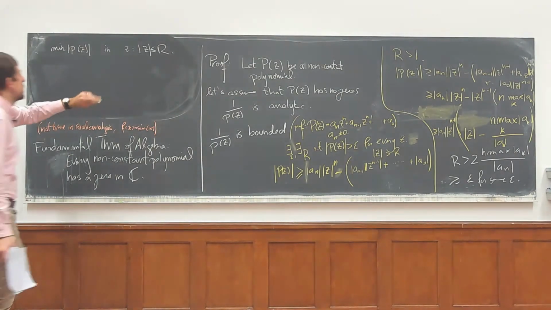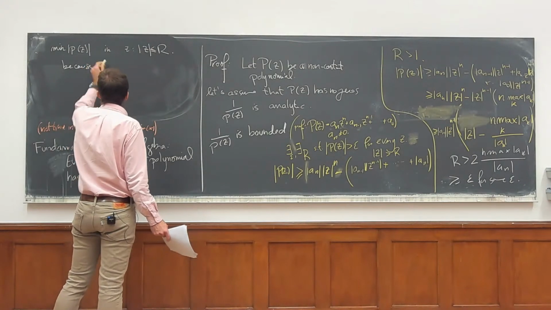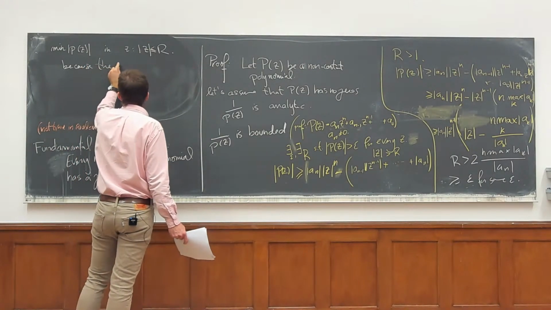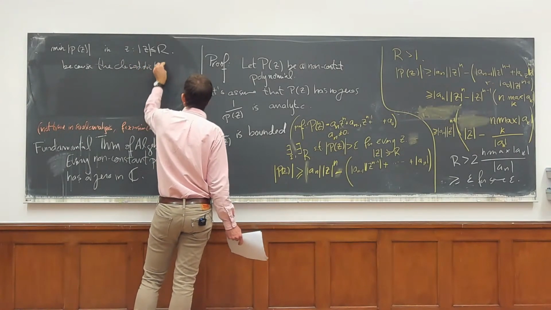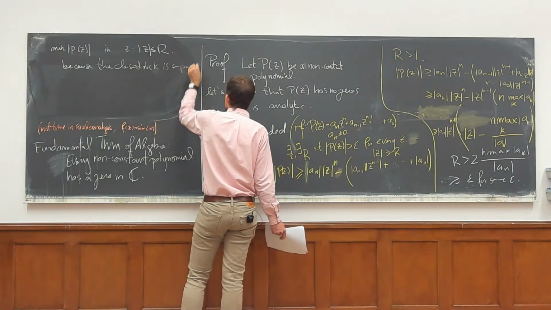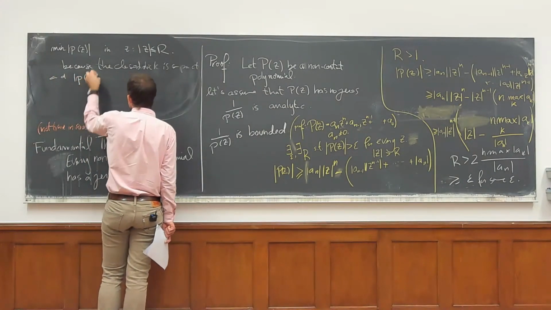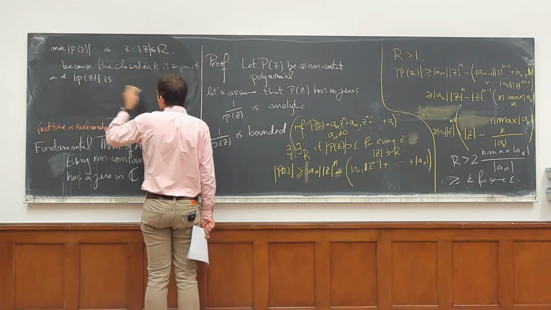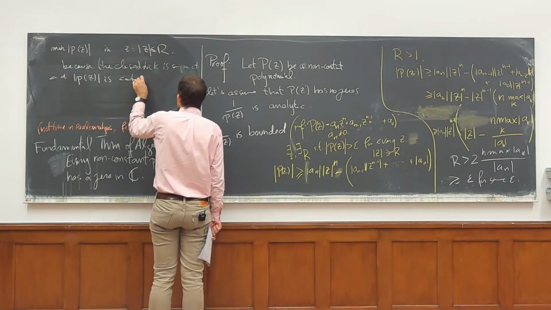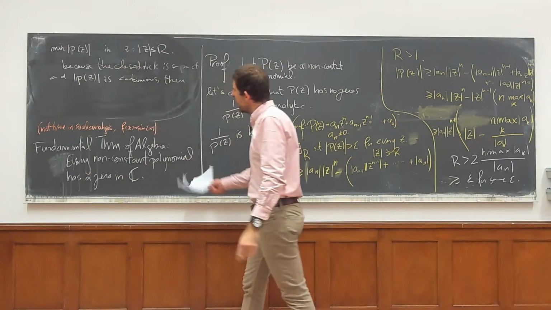This set is compact, because the closed disk is compact, and P of z is continuous. It's a polynomial, and the absolute value is continuous. Then it has a minimum.